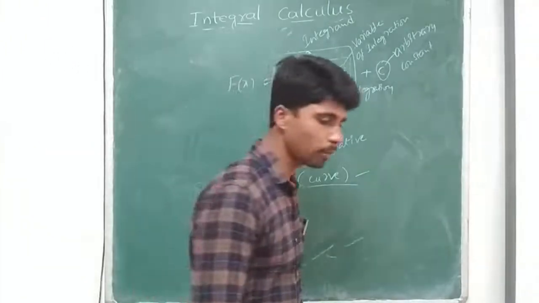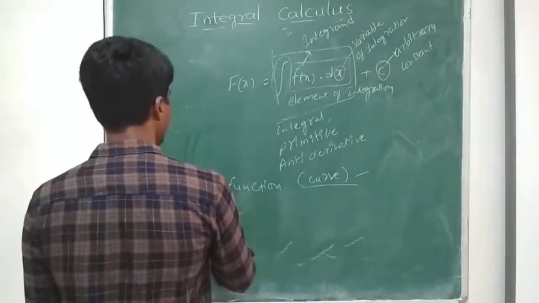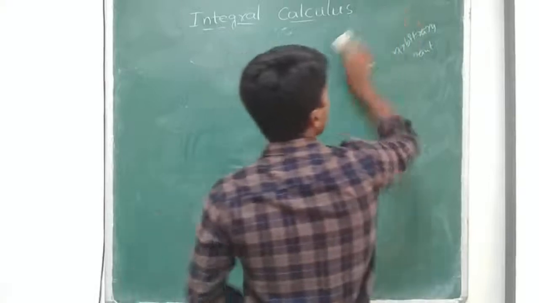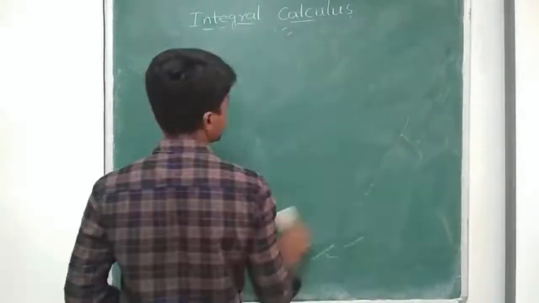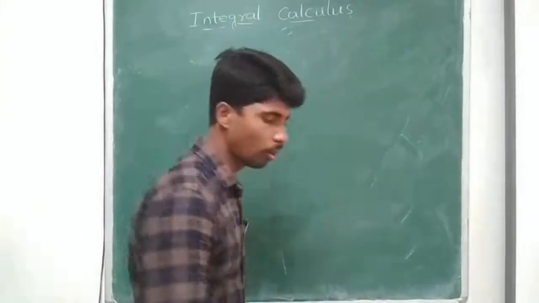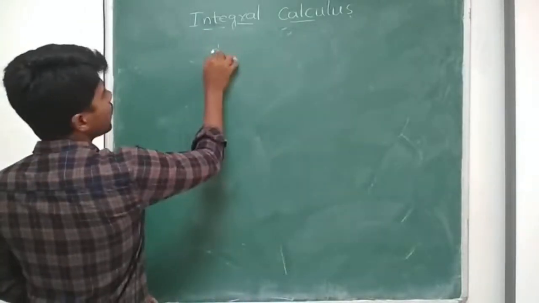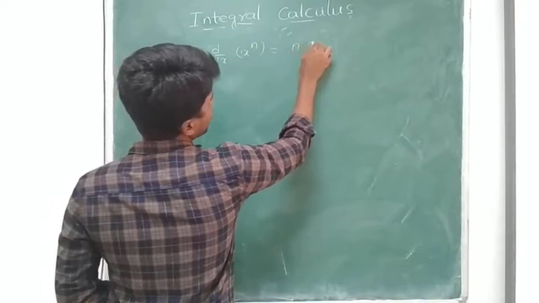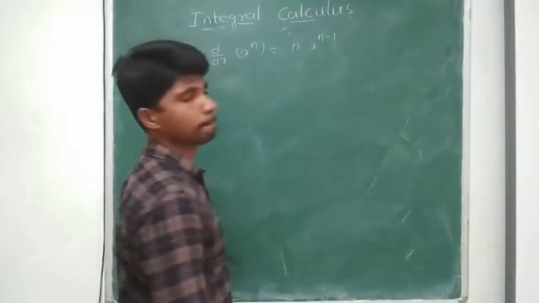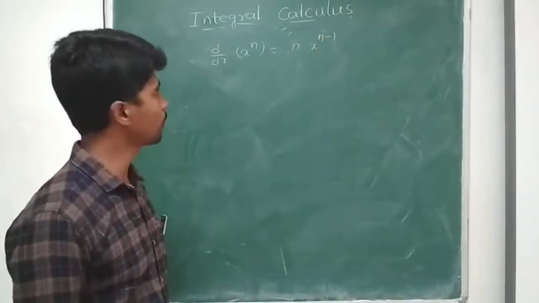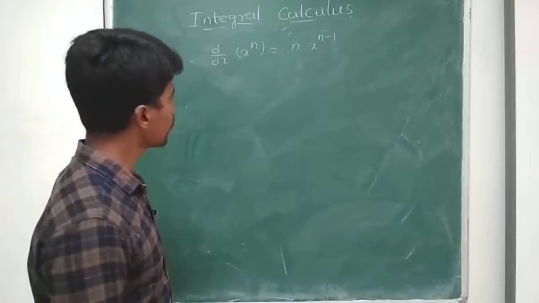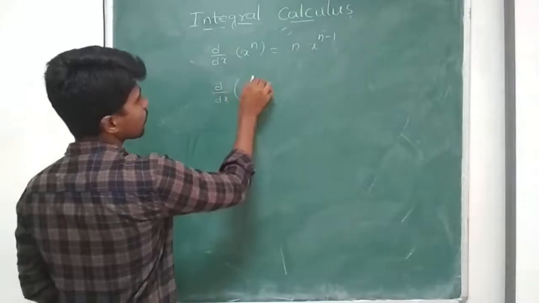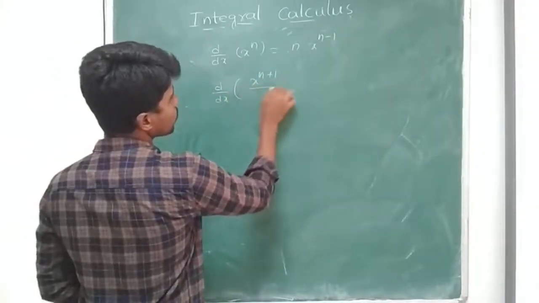Now we go to the few basic formulas we have in integration, with the help of the fundamental theorem of integration. We already know d by dx of x to the power of n is n into x to the power of n minus 1. So what about d by dx of x to the power of n plus 1 by n plus 1?